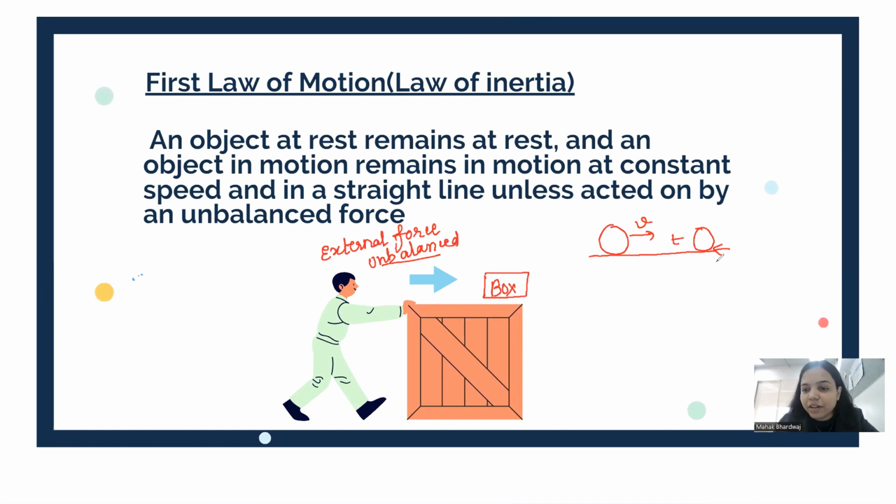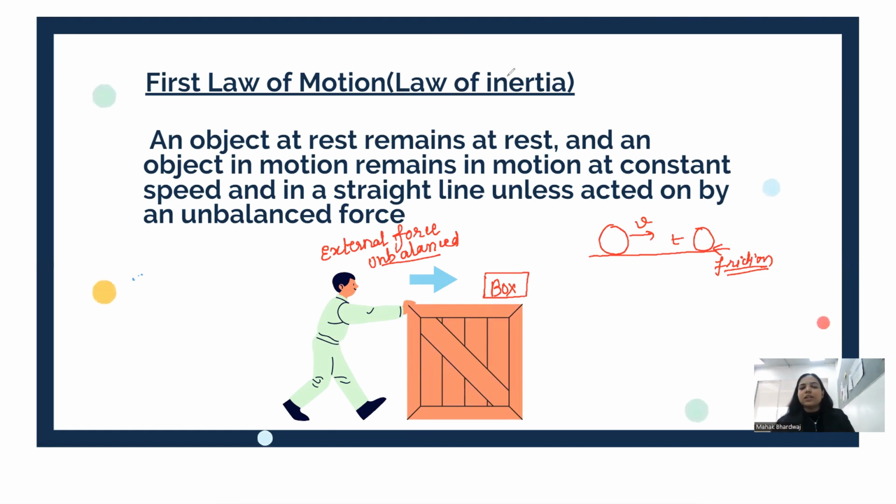You can see ground here, and there is an external unbalanced force, friction. Right? Friction force which is being applied here. And this friction force is the external unbalanced force which is stopping this ball, or which is changing its state of motion to the state of rest. Okay. And the law of inertia is the reason why we move forward whenever a bus stops.